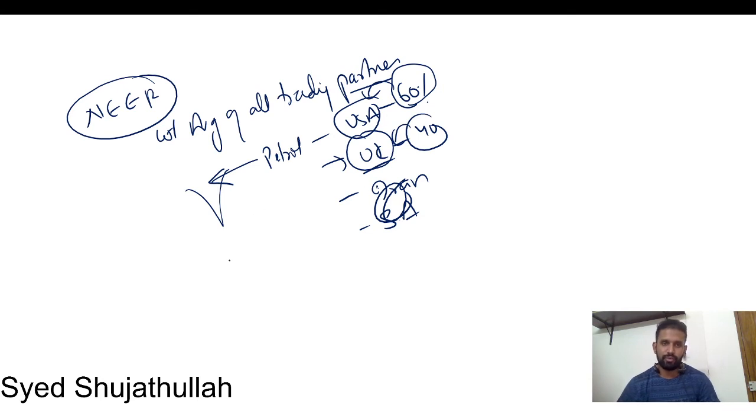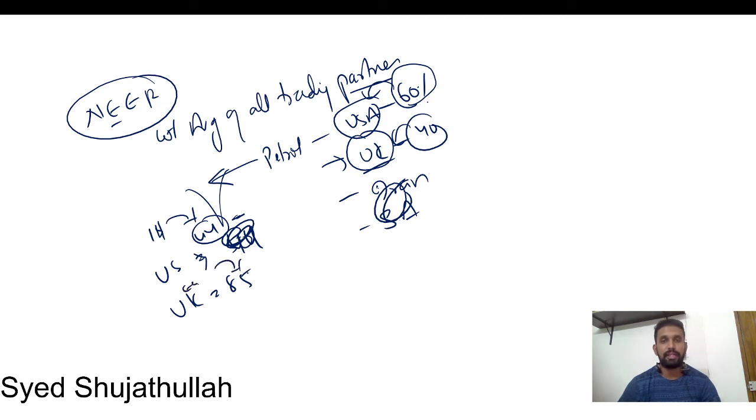Then what do we generally do in the nominal effective exchange rate? First of all, we determine the exchange rate with USA. Let's suppose it is 44 rupees, because I have done the calculation, so in that way we'll understand. For UK, let's suppose it is 85. This is our nominal exchange rate. For $1 we have to spend 44 rupees, and for 1 euro we have to spend 85 rupees.